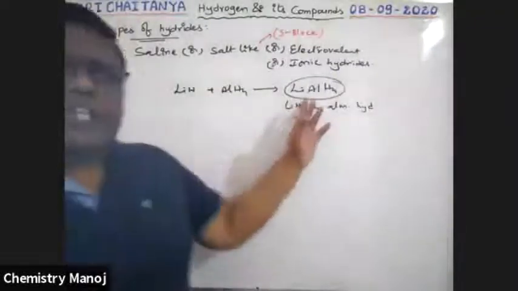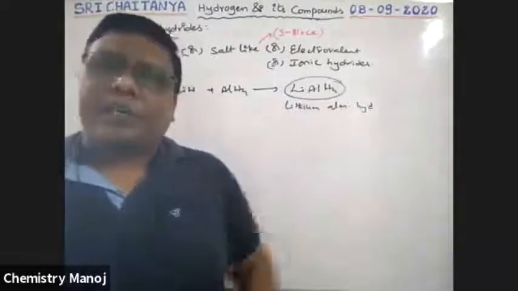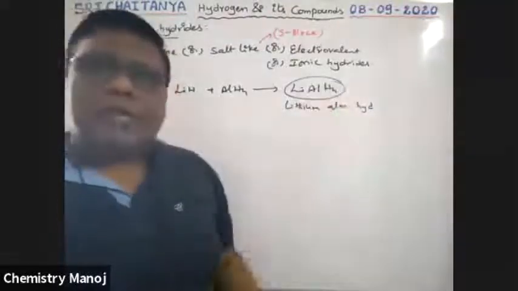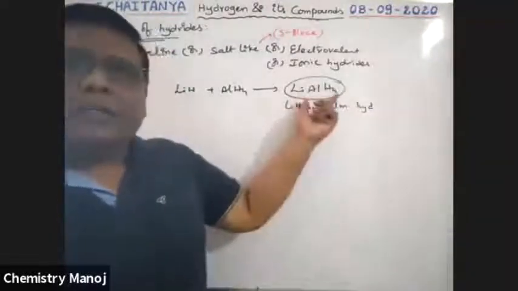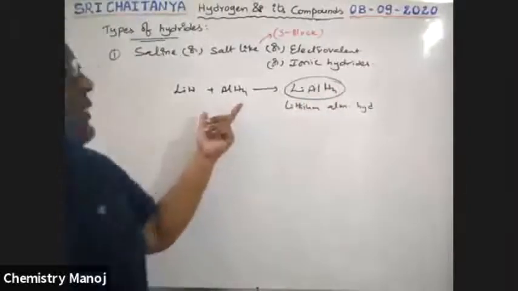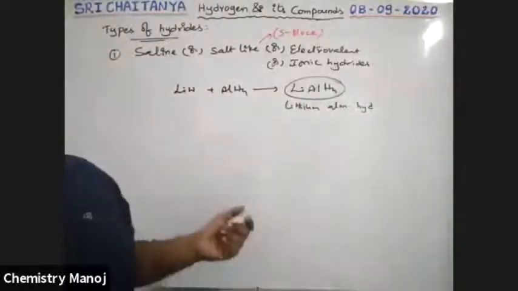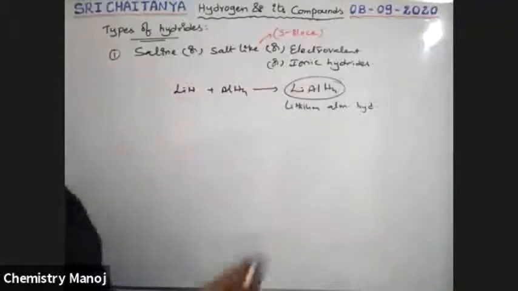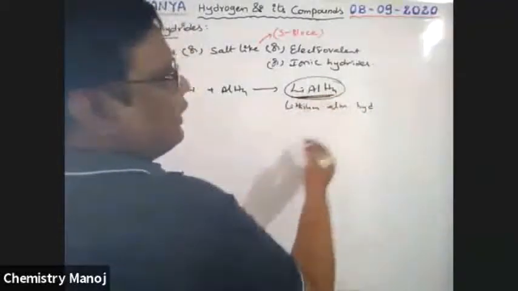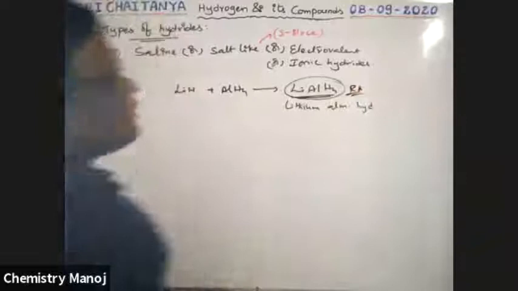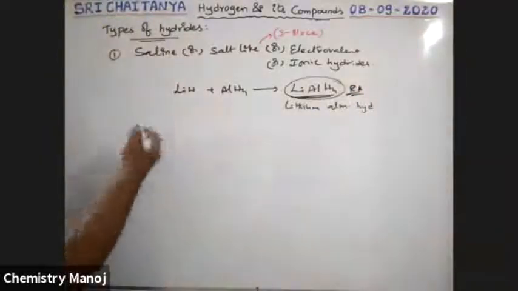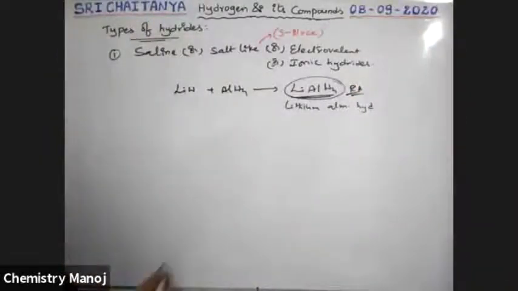Without this lithium aluminum hydride, there is no reduction in organic chemistry. This is a complex hydride, boys. This complex hydride is formed by the addition of these hydrides. Very, very important, boys. That is LiAlH4. It is the best reducing agent, a strong reducing agent that is prepared with the help of these two hydrides. Like that, one more example.